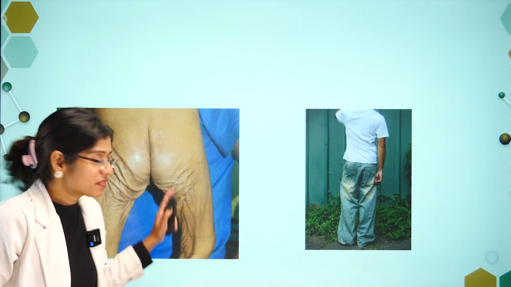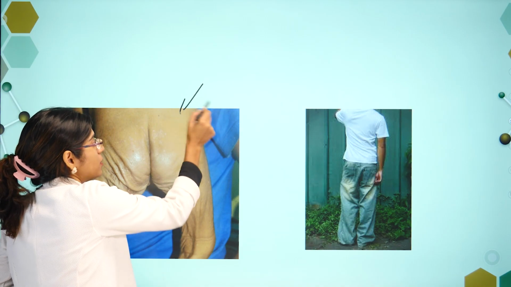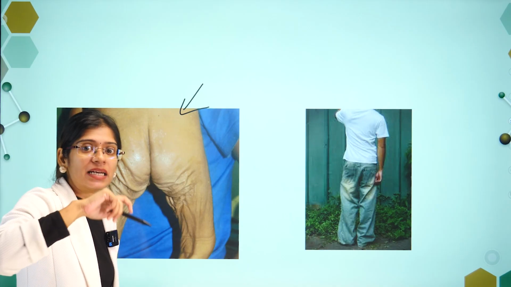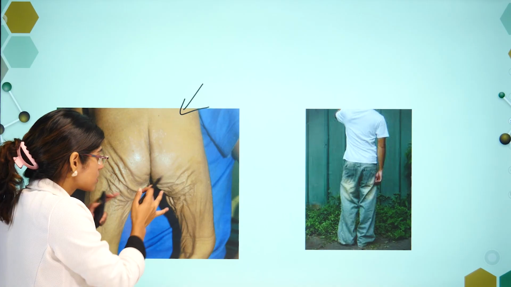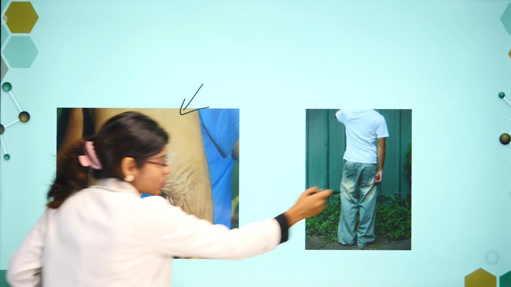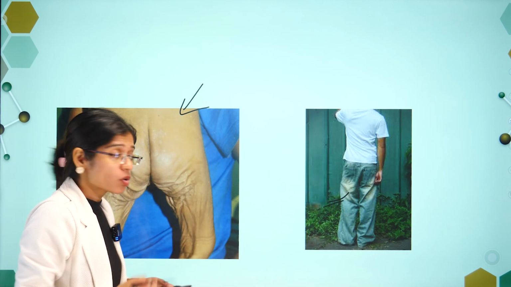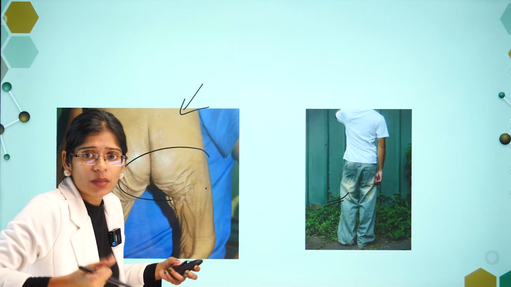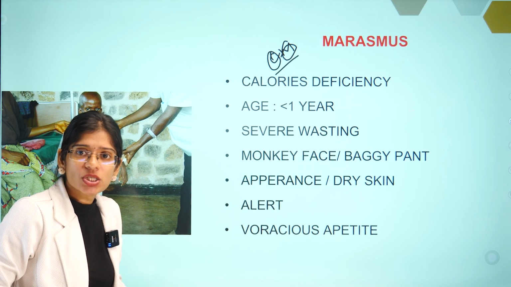So guys, look here. This is the baggy pant appearance. It is a PYQ. It is a baggy pant appearance in a child with marasmus. So basically it looks like he has worn pants that are very loose, right? Baggy pants. Why? Because here fat and muscles are all being used up by the body to produce energy. That is why. Now, what are the other clinical features of marasmus?